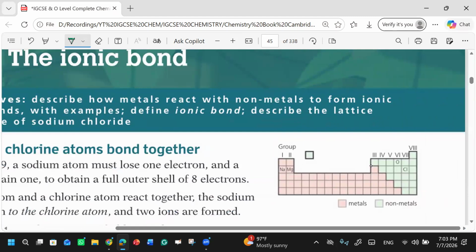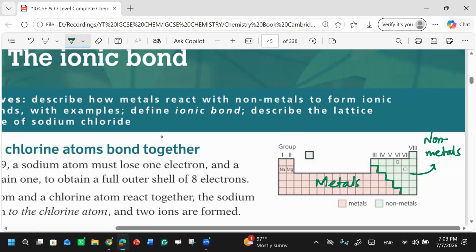Till this point, what are these? These are all metals. And this green portion, what is this? These are non-metals, on the right hand side. So how are ionic bonds formed?